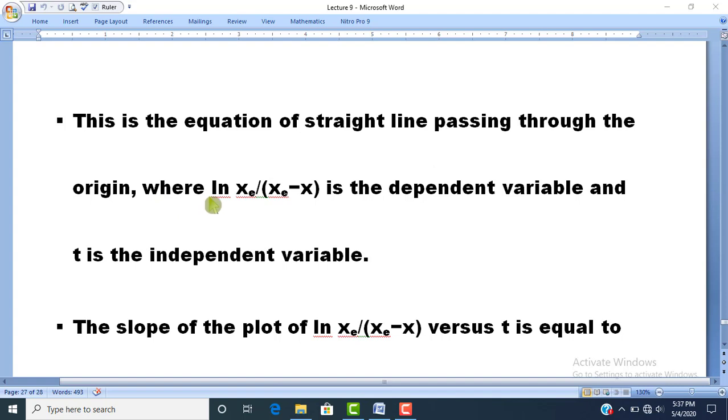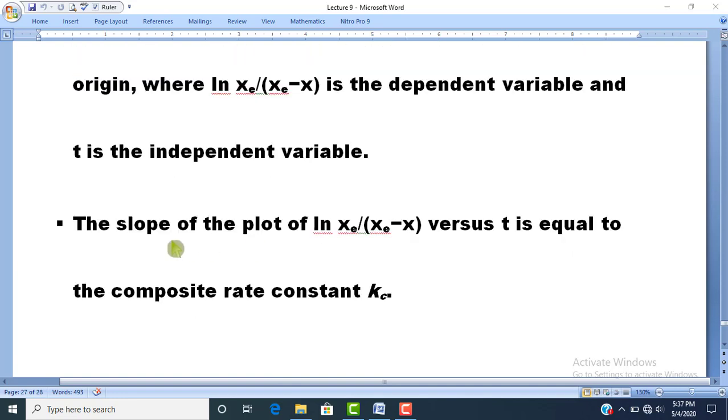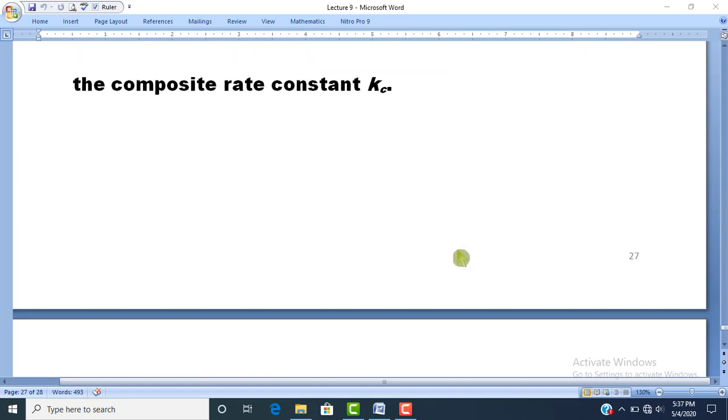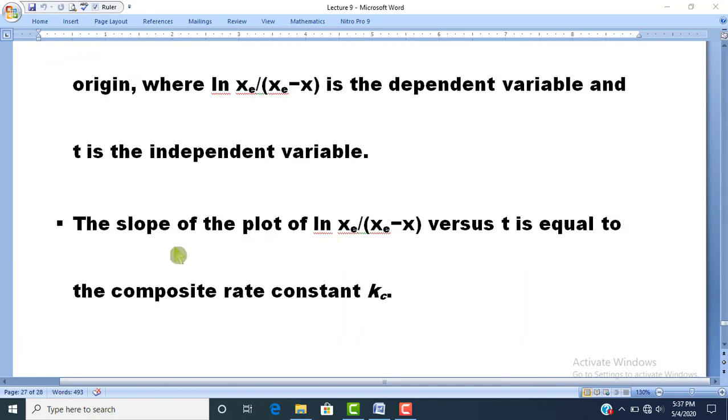If we take ln(xe/(xe − x)) as the dependent variable along the y-axis, and time t, the independent variable, along the x-axis, then we will get a straight line, and this straight line will pass through the origin. And the slope of the plot of ln(xe/(xe − x)) versus time t will be equal to the composite rate constant Kc.